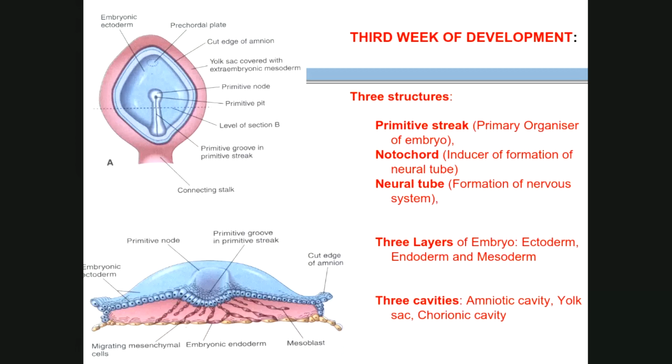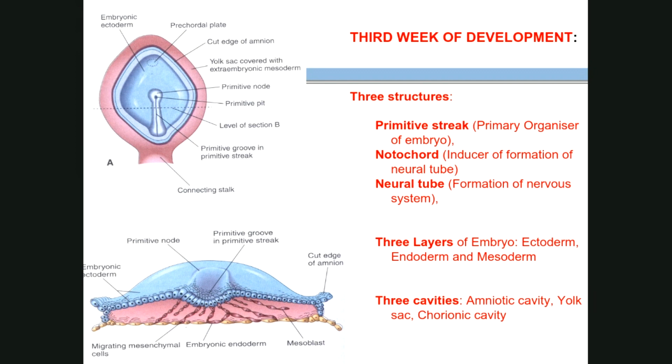Now, as I told you, the second week of development is a week of twos. Means everything is in two: two layers of trophoblast, two layers of embryonic disc, two cavities. When you come to the third week, everything is threes. So you can see that the third week of development forms three main structures. The three main structures are the primitive streak, the notochord, and the neural tube.